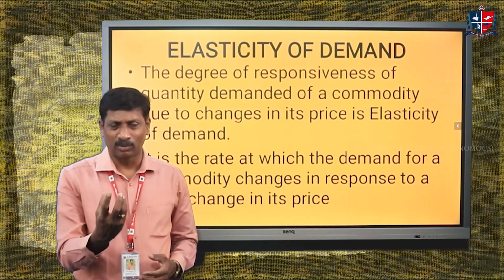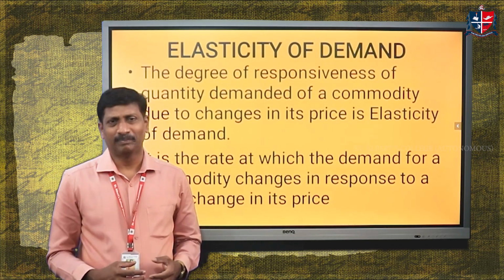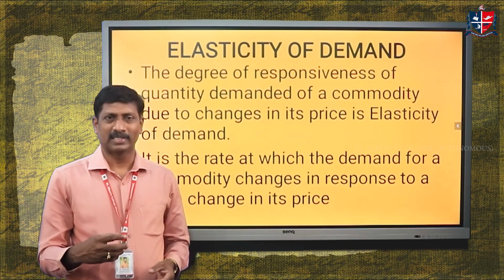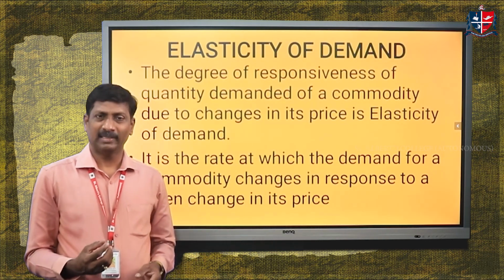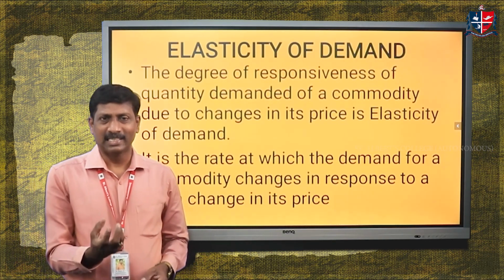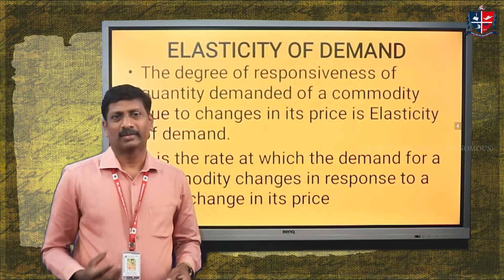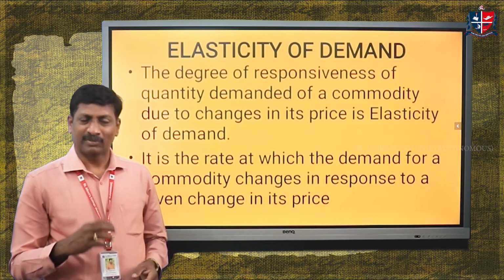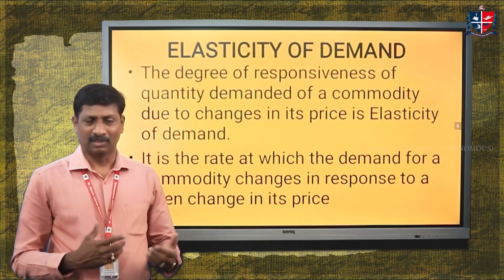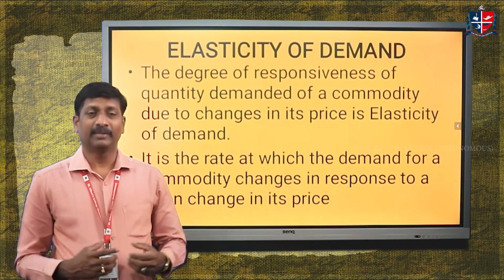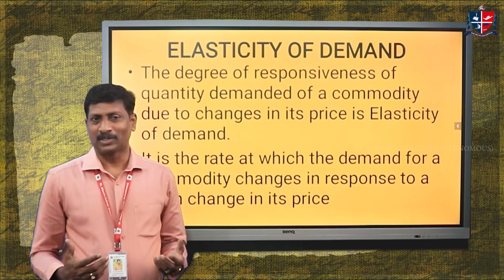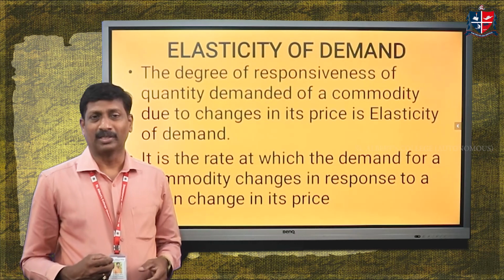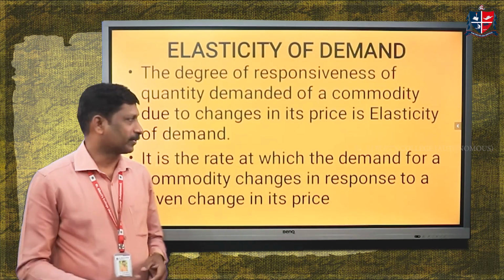And we know that in the example of salt, it is one of the necessary items. Whatever the price, we have to purchase it. The consumers will demand it. It means that there will not be any change in the quantity demanded of the commodity salt if there is any change in its price. So different commodities change differently due to changes in price. Because of that, the term elastic demand is crucial for the pricing decisions of a producer.